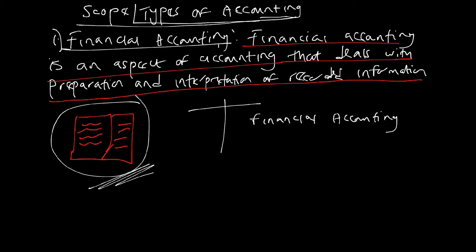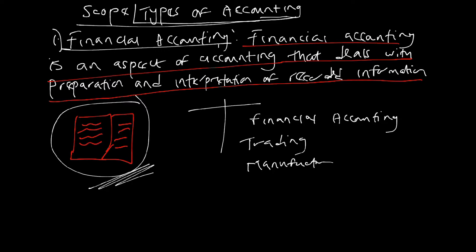Some organizations need to prepare accounts at the end of the year, like trading profit and loss, which is always yearly, manufacturing, which is always yearly, and so on. So all these are yearly accounts that will be prepared.